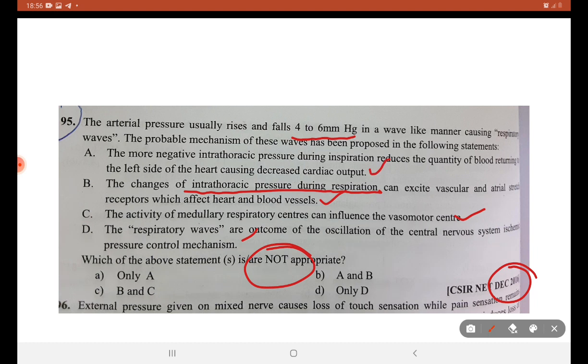Right. So which is the inappropriate statement? The answer is the fourth option. That is, the answer is D.